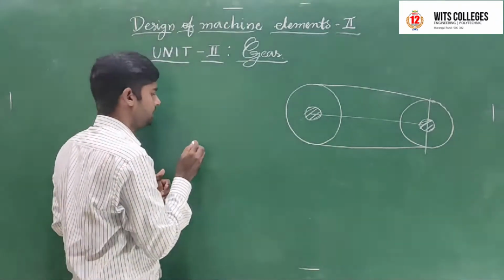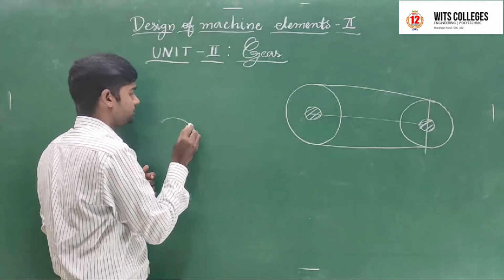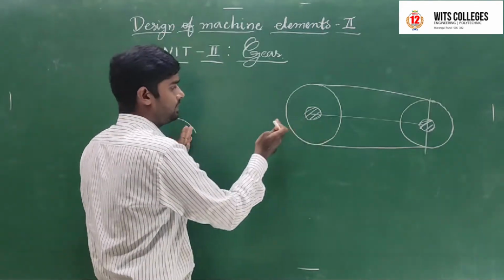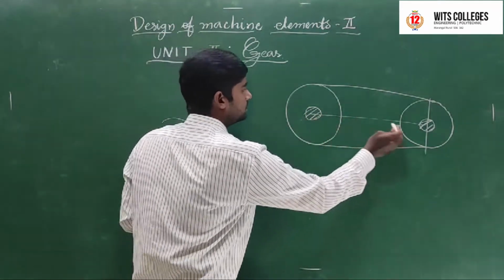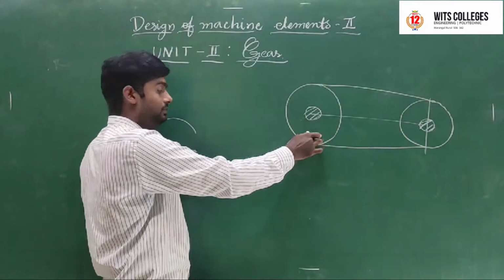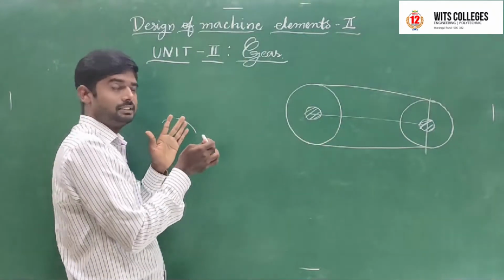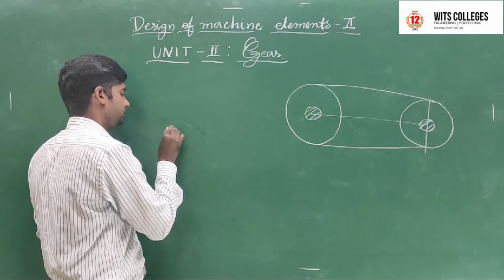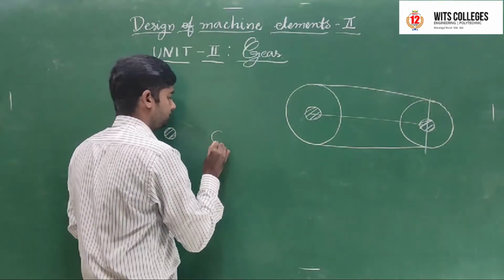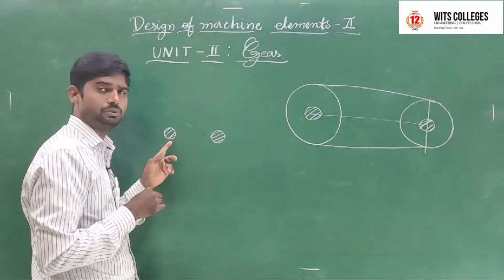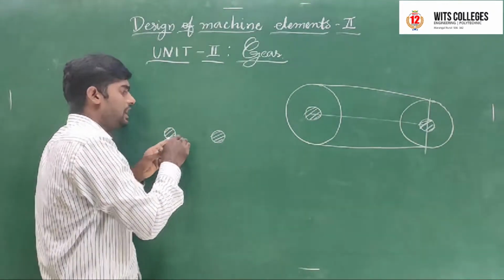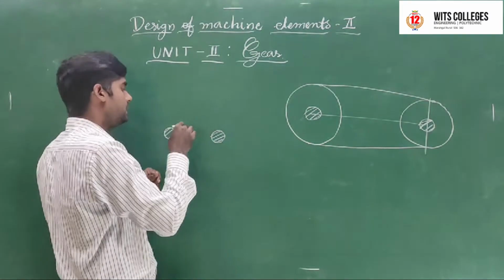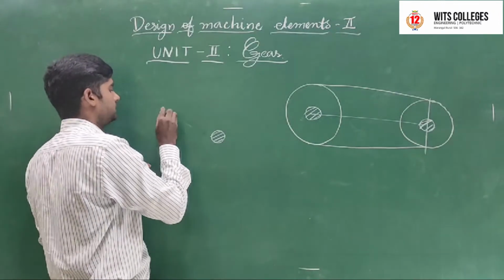Gears also transmit the power from one shaft to another shaft. Compared to a belt drive, with gears the center distance between the two shafts is less. Here are two shafts, and we transmit the power from the driving shaft to the driven shaft using gears like this.